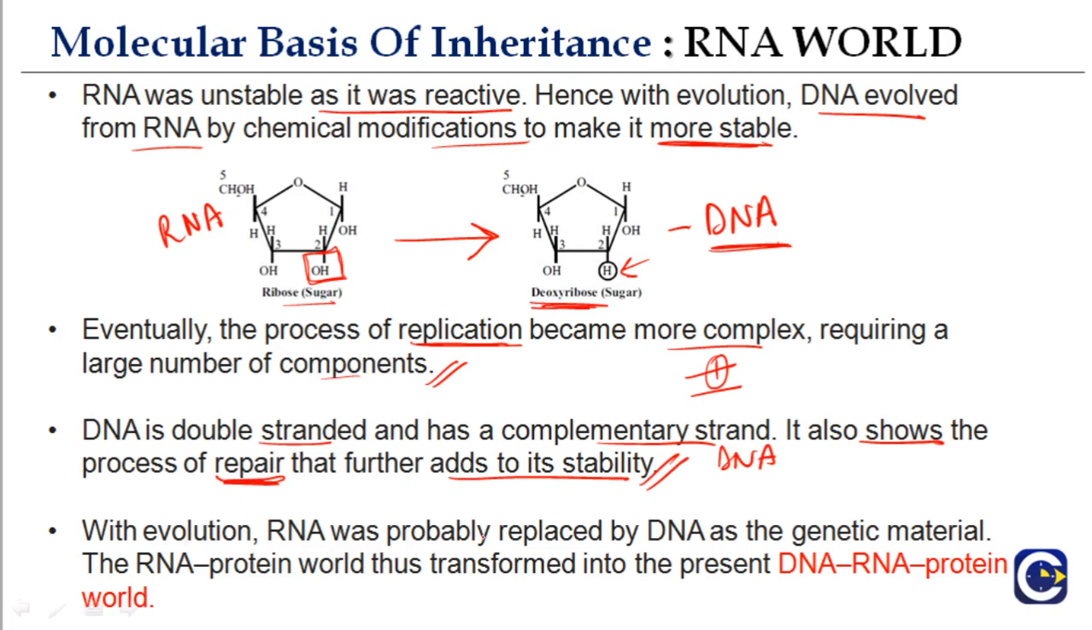With evolution, RNA was probably replaced by DNA as the genetic material. The RNA-protein world thus transformed into the present DNA-RNA-protein world, which is also the central dogma, as we know.